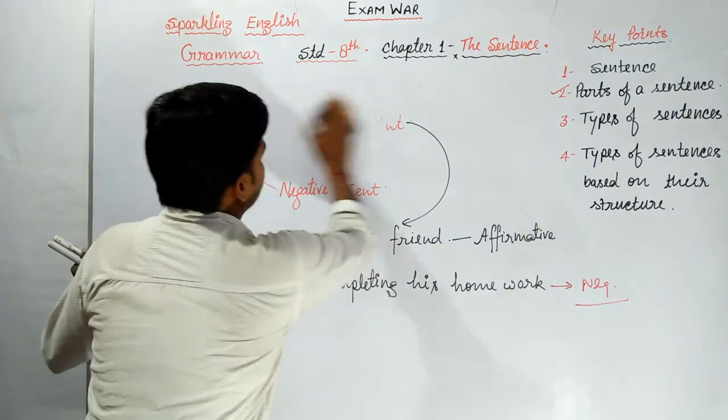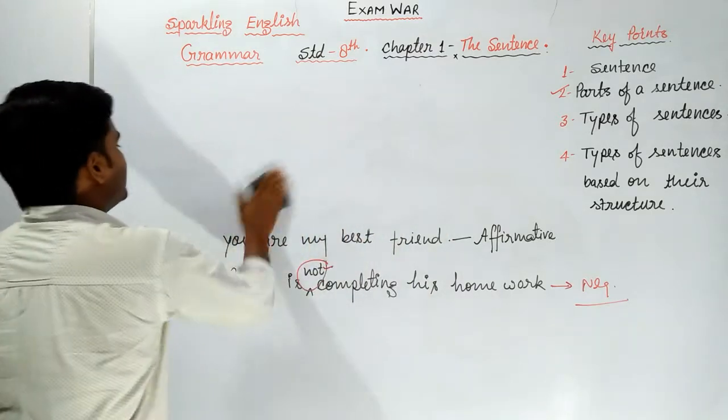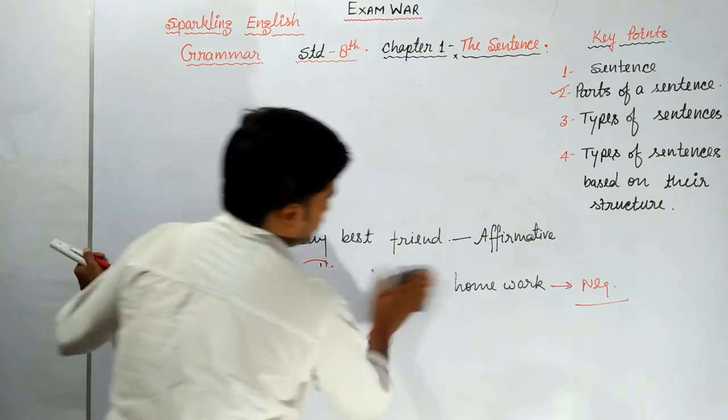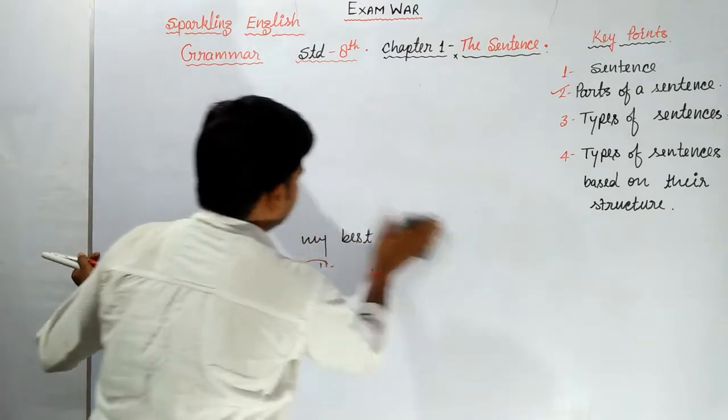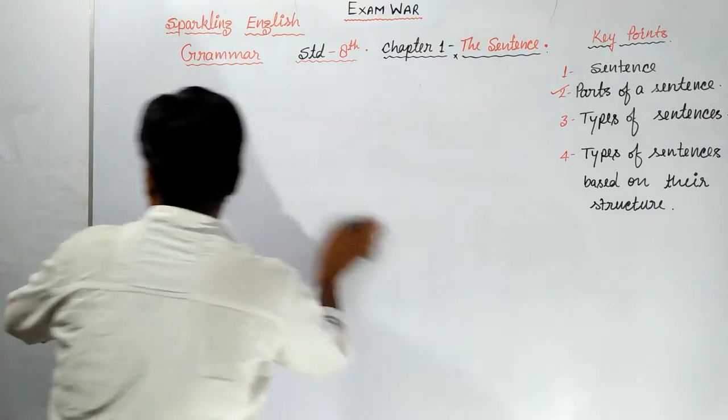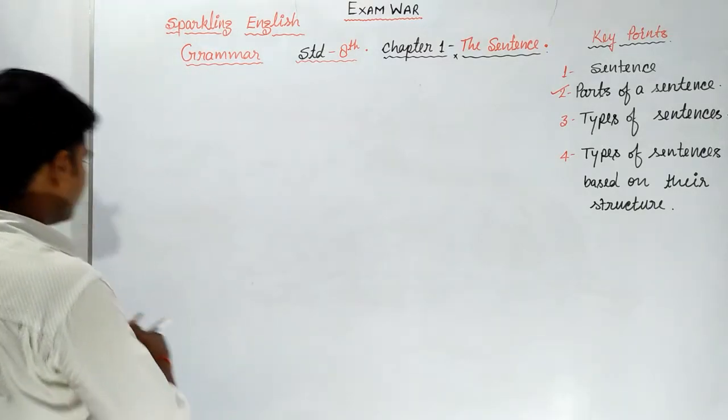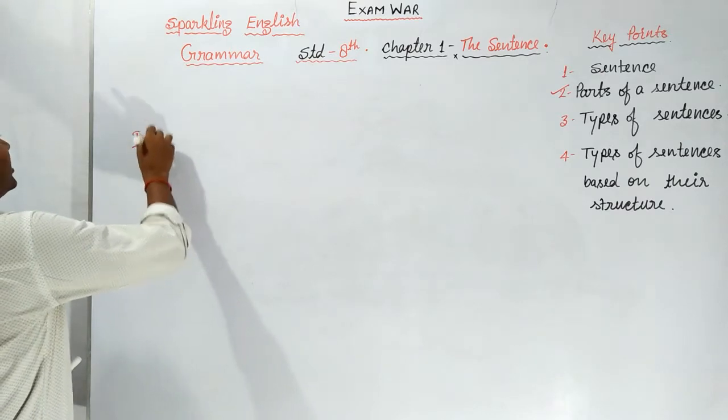So let's take the other one, the second one. The second one was interrogative sentences. In interrogative sentences, we ask some questions.